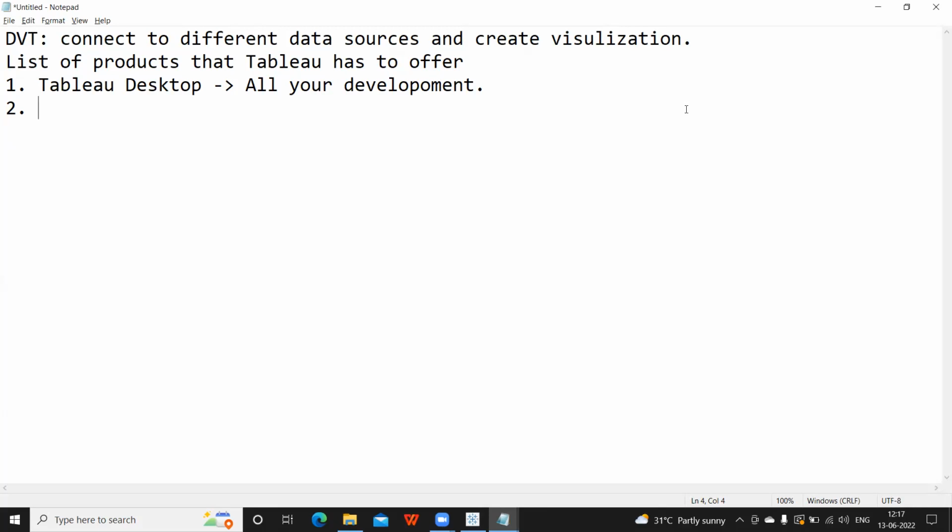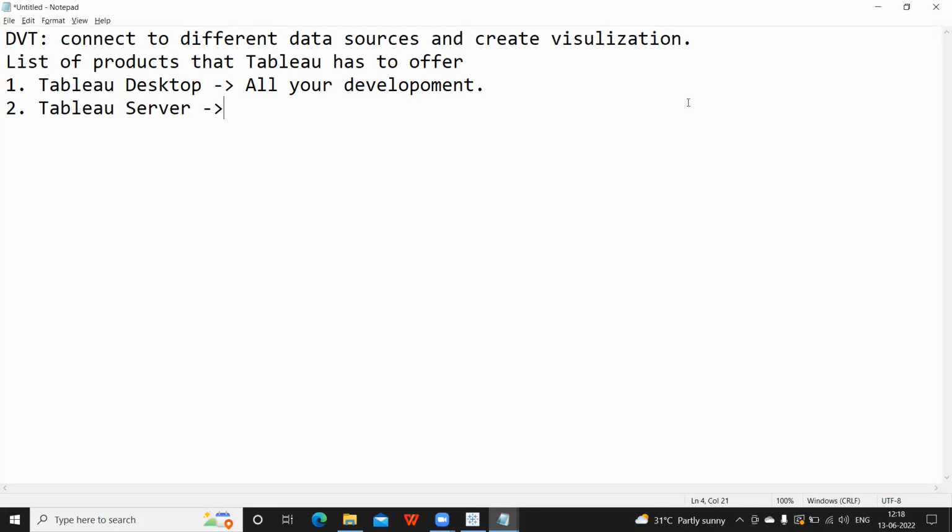Now to share that report, you need a global place, so that everyone can log into that space and access it. So the second product of Tableau is Tableau Server, again one of the primary applications of Tableau. At some point of time, any developer will work on Tableau Desktop and Tableau Server. These two primary things he will definitely work on. Okay, so it is a server. Again, server, like it is a physical server.